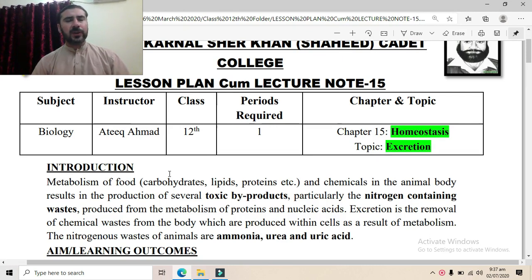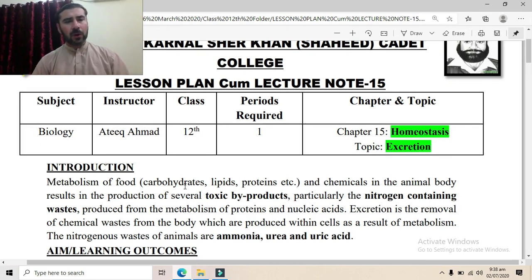Now, these various toxic byproducts include carbon dioxide, which is produced as a result of breakdown of carbohydrates. Similarly, water is produced as a byproduct. Similarly, amino groups are produced during the breakdown of nucleic acids and proteins, and that amino group then produces ammonia by combining with hydrogen. So these are all toxic byproducts produced during the process of metabolism of food and various chemicals.